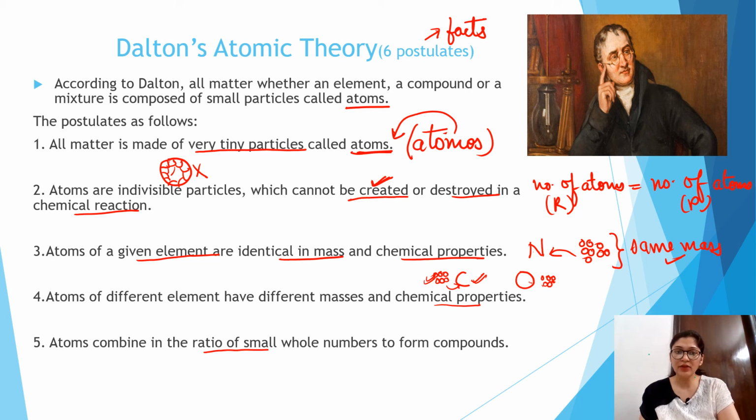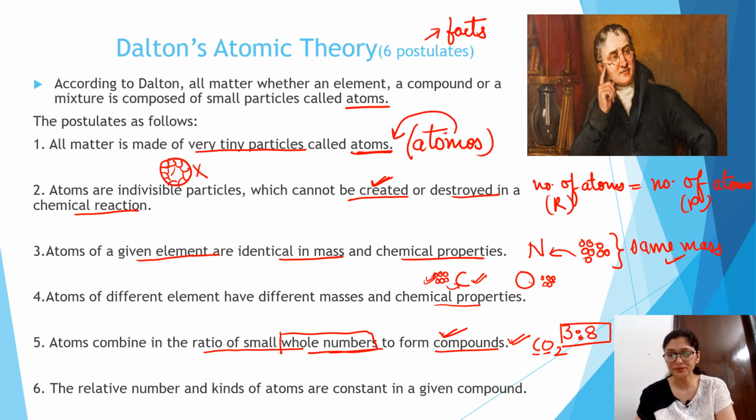Atoms combine in the ratio of whole numbers to form compounds. This is already given by the second law, that is the law of constant proportion. If in the case of carbon dioxide we want to combine carbon and oxygen, then it has to be in the definite ratio of 3:8, which we have already discussed in the law of constant proportion, that it has to be in a small whole number to form any compound.